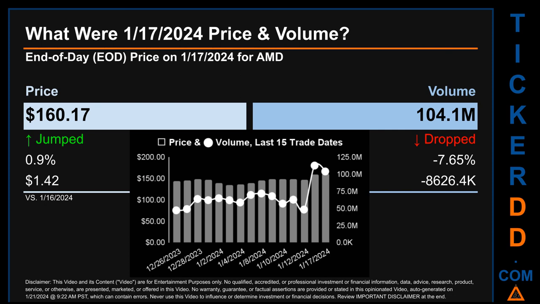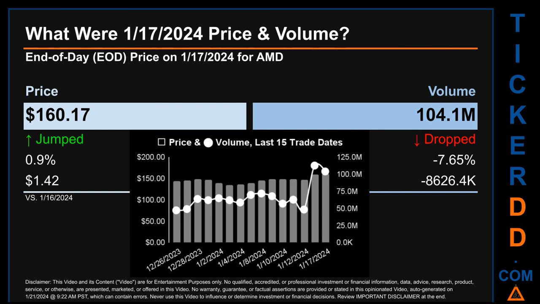What was end-of-day price and volume for AMD? On Wednesday, January 17, 2024, AMD had an end-of-day price of $160.17 and volume of about 104.1 million. Compared to the previous trading day, the price jumped 0.9%, gaining $1.42, while volume dropped 7.65%, decreasing about